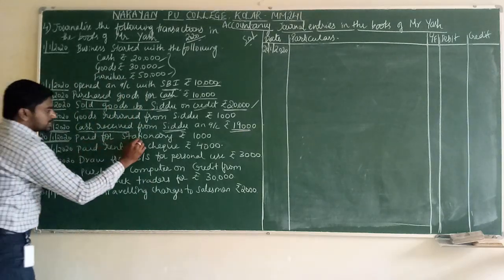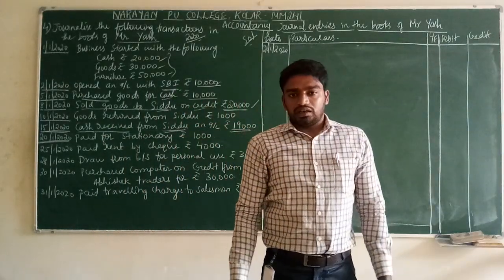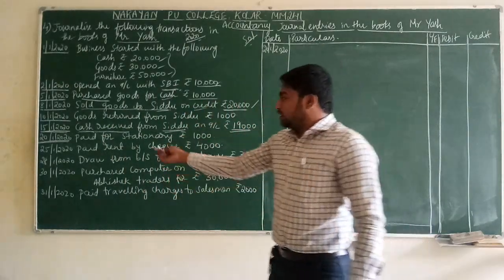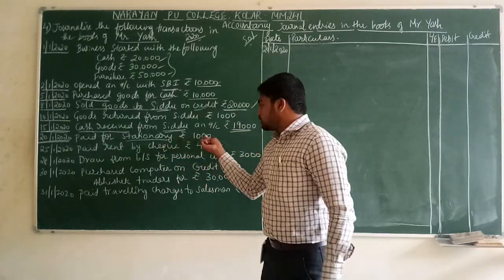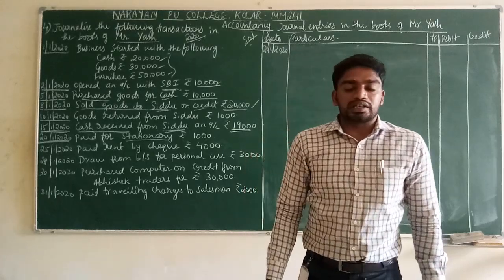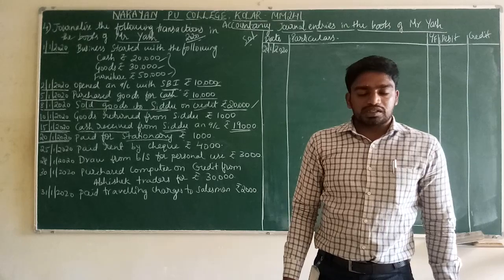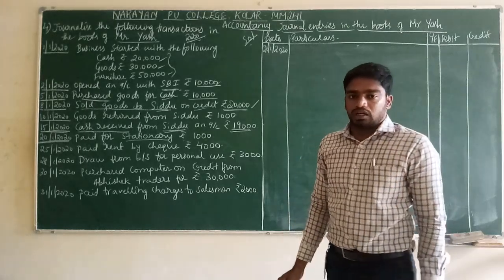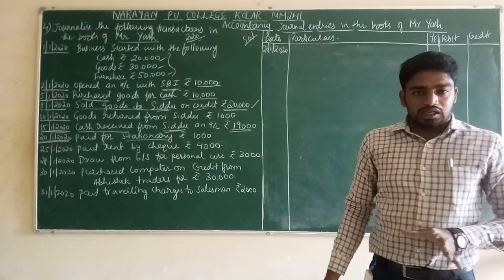Paid for stationery of rupees 1,000. What are we paying for? For what purpose are we paying? We are paying for the purpose of stationery of rupees 1,000. If we pay anything, that comes under expenses. The expenses rule is the nominal account rule. What is the nominal account rule? Debit all expenses and losses.